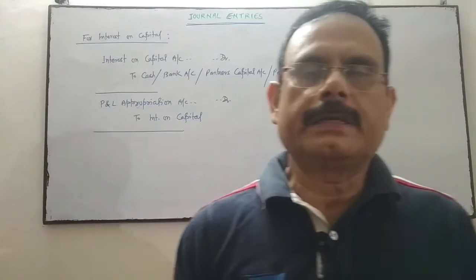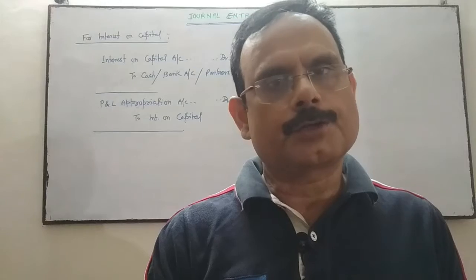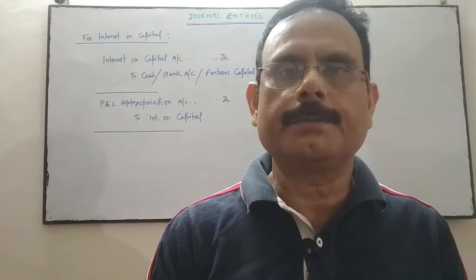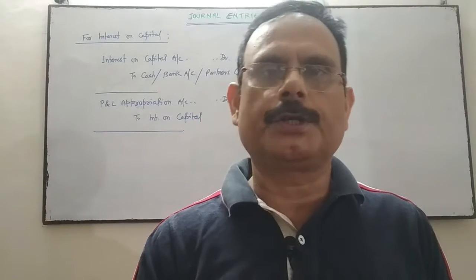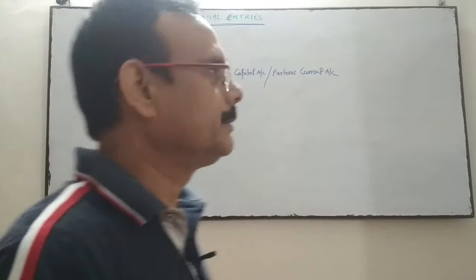Now the next topic is related to journal entries of interest on capital, interest on drawing, partner's salary, partner's commission, division of profit, and creation of general reserve. So first, interest on capital.